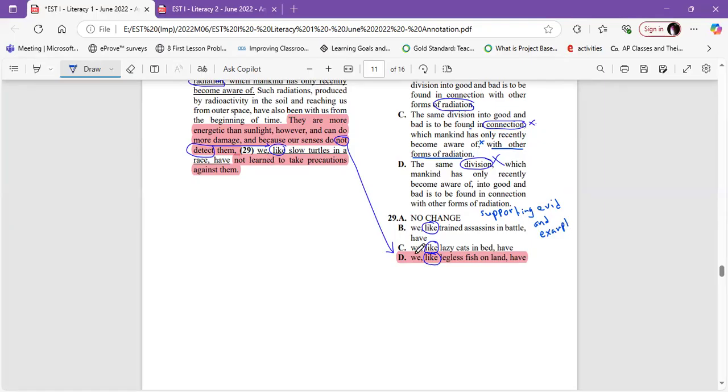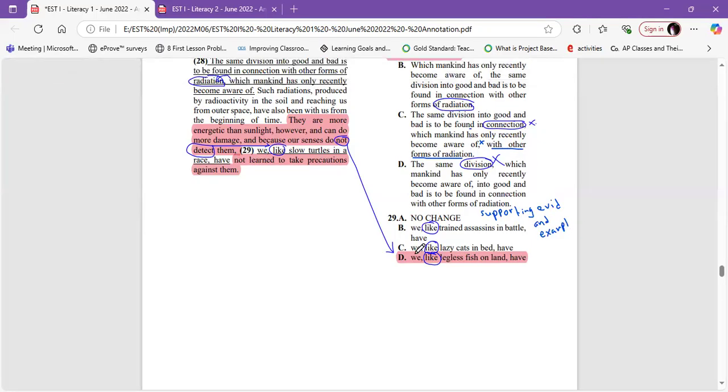Okay, let's read it together to find out what he wants. He said they are more energetic than sunlight, however, and can do more damage. And because our senses don't detect them, then he said something about learning to take precautions against them. We need something that resembles what he mentioned, that our senses don't detect them. Let's find the first one. He said, we, like slow turtles in a race, have.